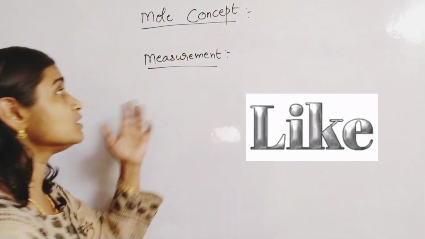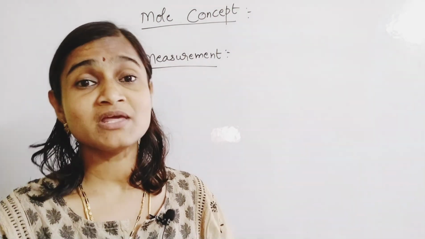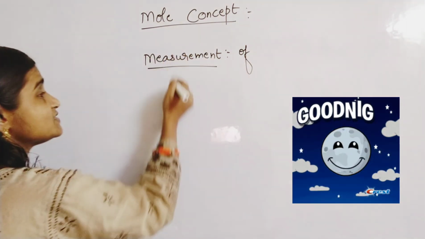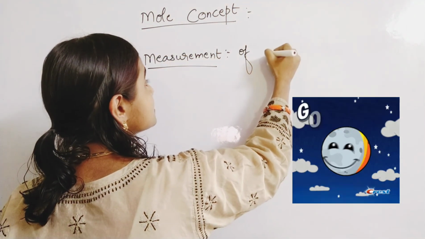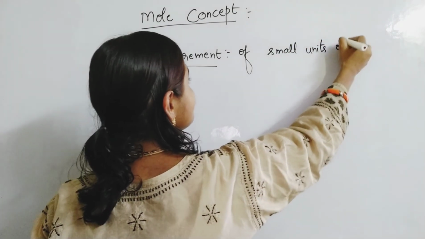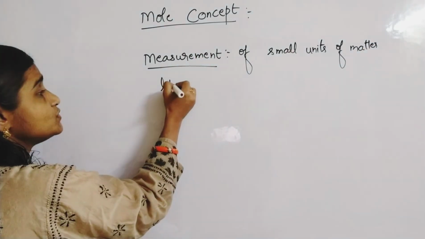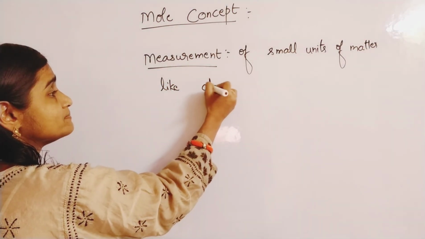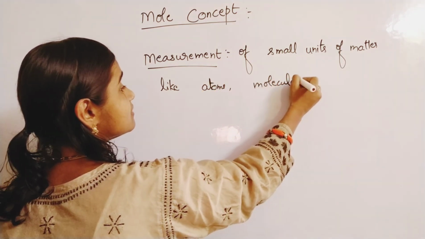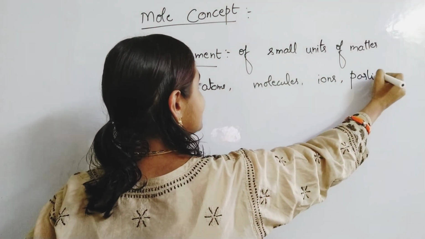So here, mole concept is also a kind of measurement only. Measurement of what? Measurement of subatomic particles. Mole concept deals with measurement of the smallest units of matter, like atoms, molecules, ions. Better you say particles.